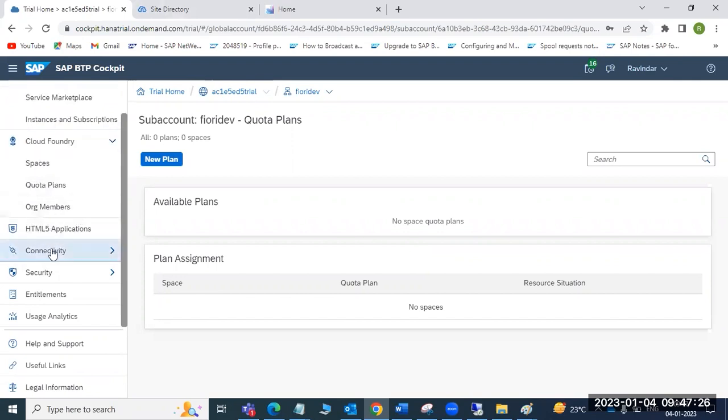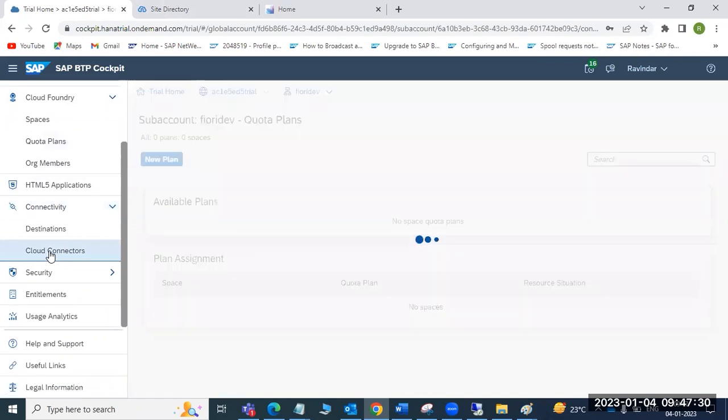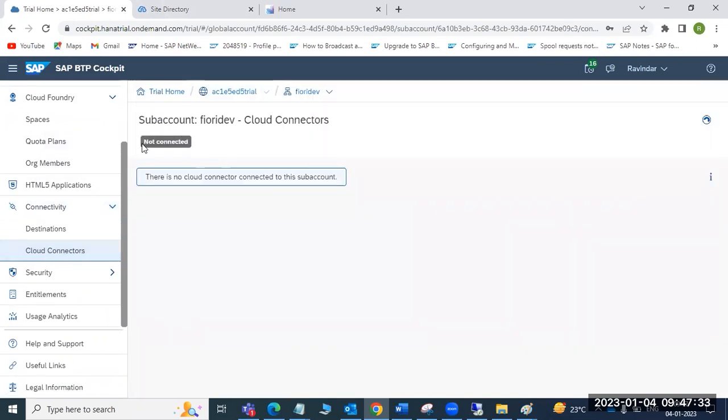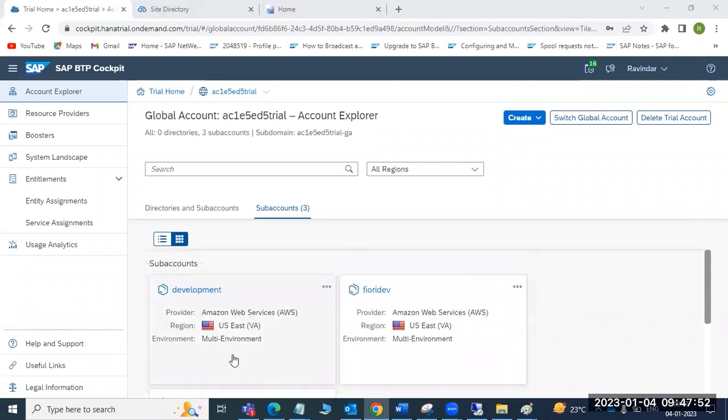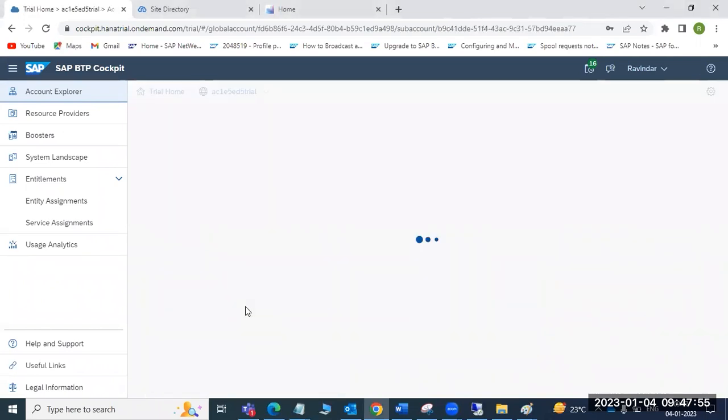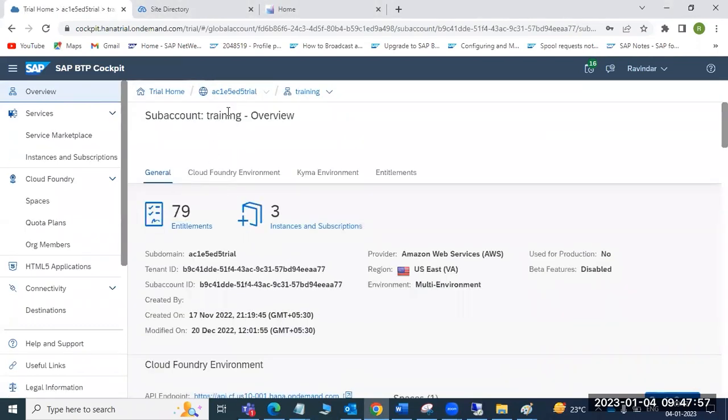So connectivity, go to the connectivity here, cloud connectors. Which cloud connector have you assigned here? So you have not assigned any cloud connector here. Suppose I take the training class sub account, I have already registered this training sub account in my cloud connector. So that's why.